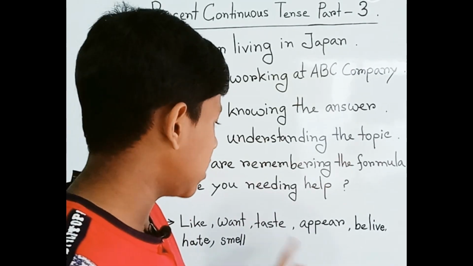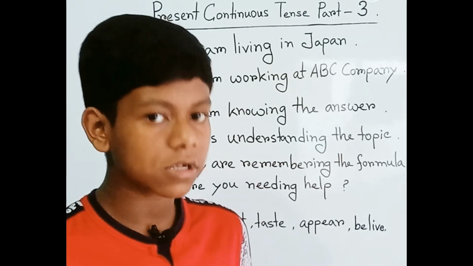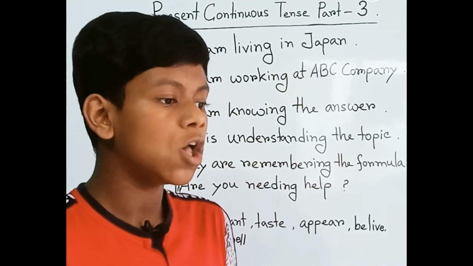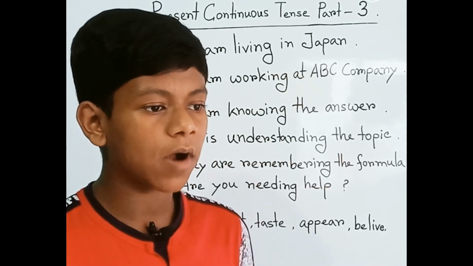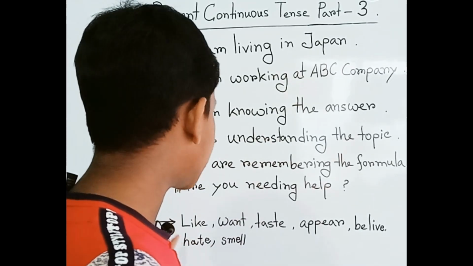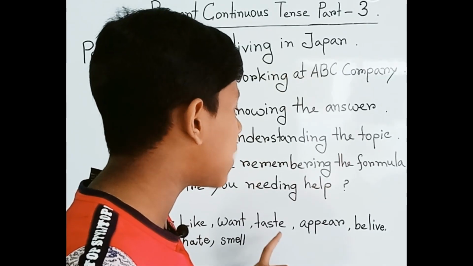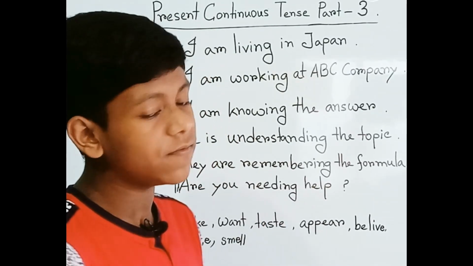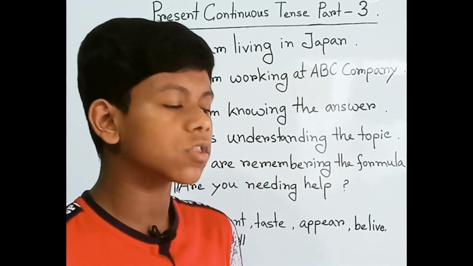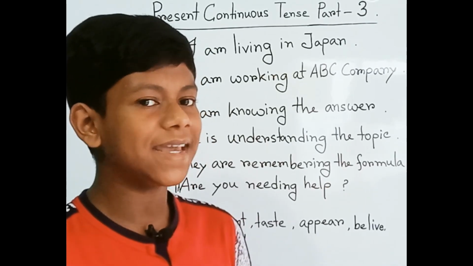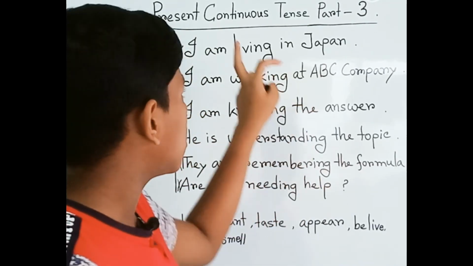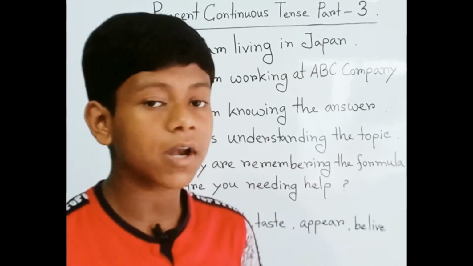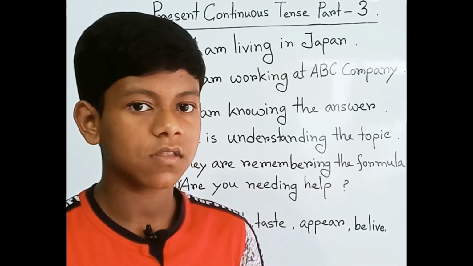And what about taste? Oh, I have forgotten to explain something. Some verbs, even though they are stative verbs, we can use by adding ing in the present continuous tense, but not often. Sometimes.